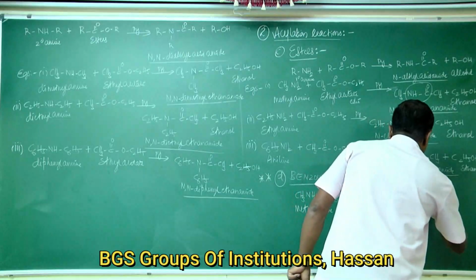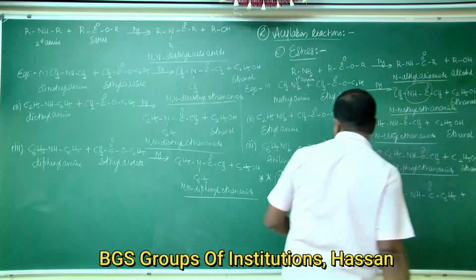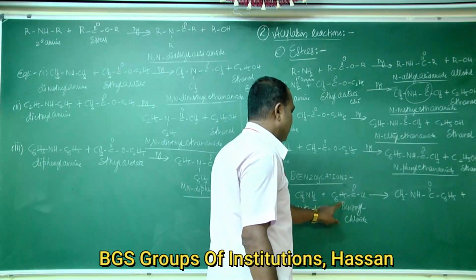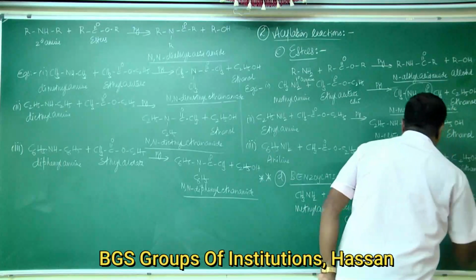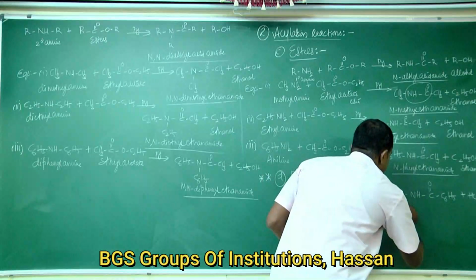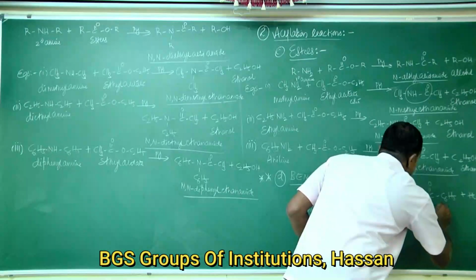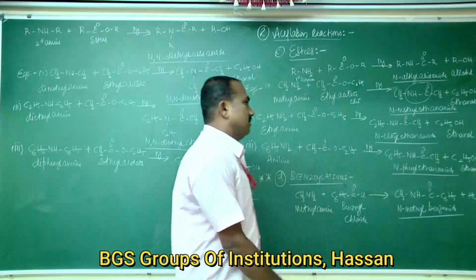To give C6H5CONHCH3, where H combines with Cl as HCl. The product is N-methyl benzamide.